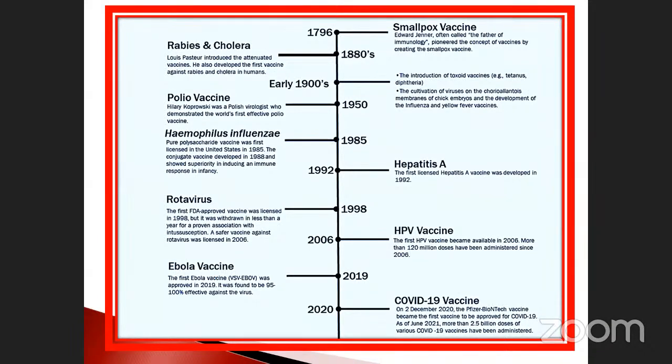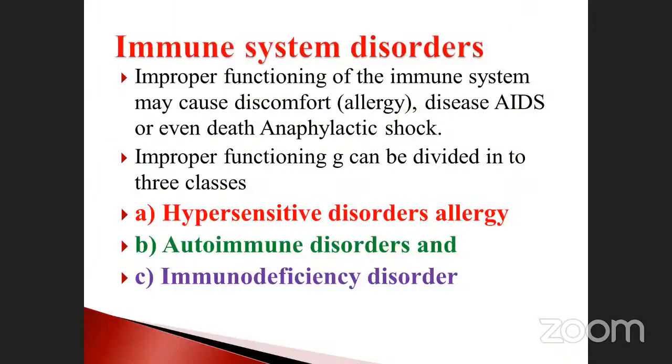And polio vaccine 1950, hemophilus influenza 1985, hepatitis A 1991, rotavirus 1998 only. Okay, and also HPV vaccines, Ebola vaccine 2019, COVID vaccine 2020. These are all collected from Google. It is not present in your book. Just for the information, just note it down.